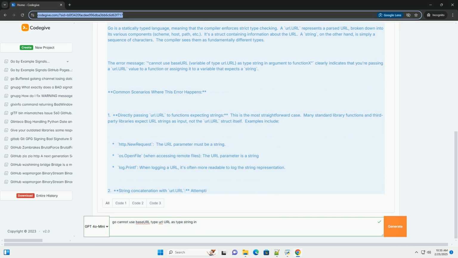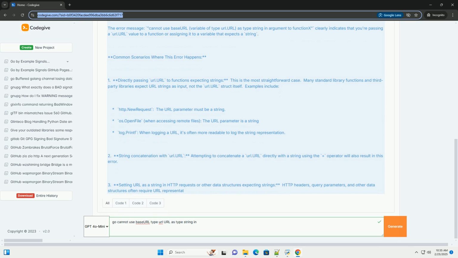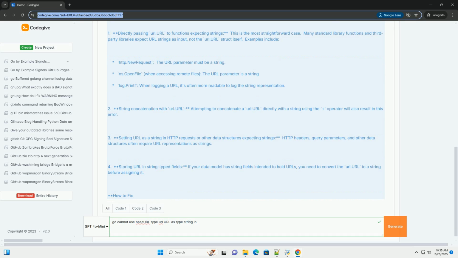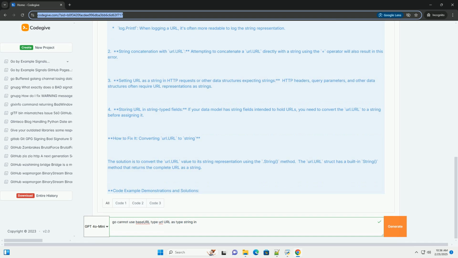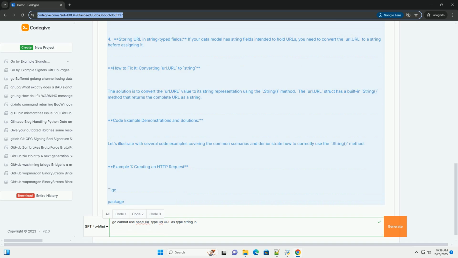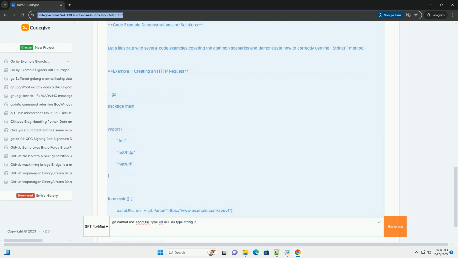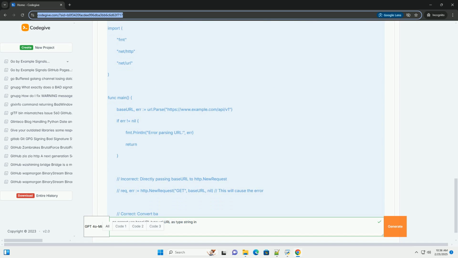Why the error occurs: type mismatch. Go is a statically typed language, meaning that the compiler enforces strict type checking. A url.URL represents a parsed URL, broken down into its various components: scheme, host, path, etc. It's a struct containing information about the URL. A string, on the other hand, is simply a sequence of characters. The compiler sees them as fundamentally different types.